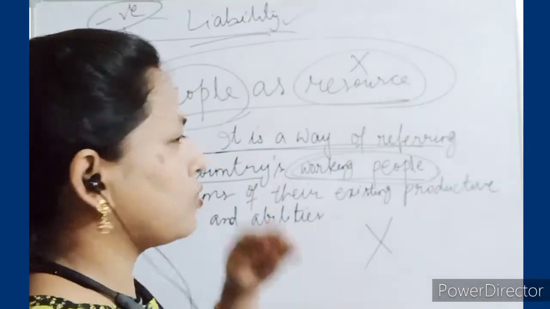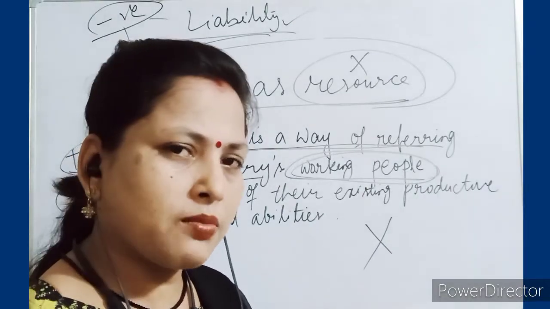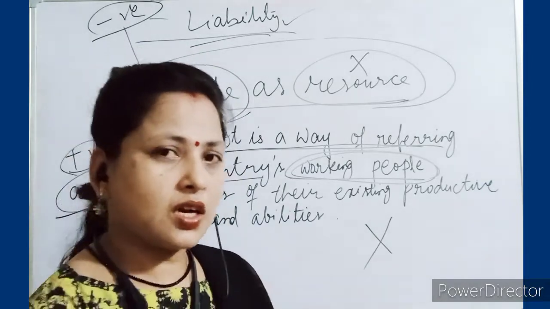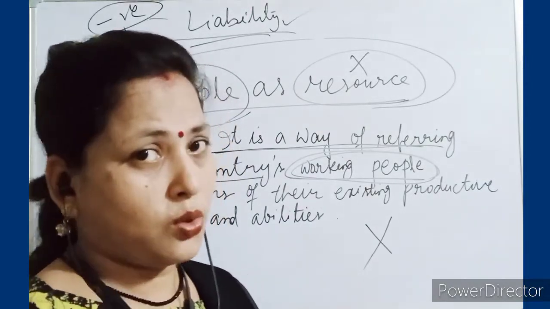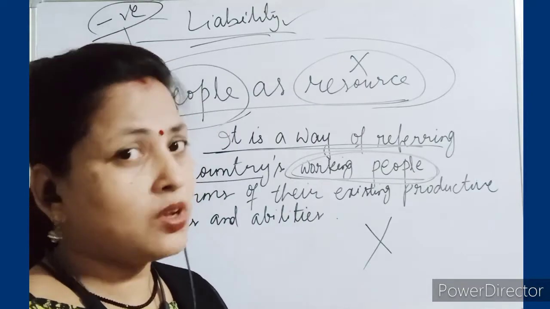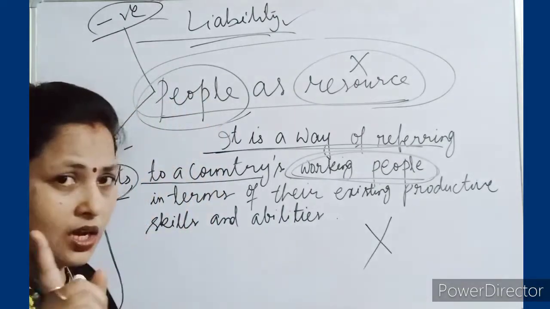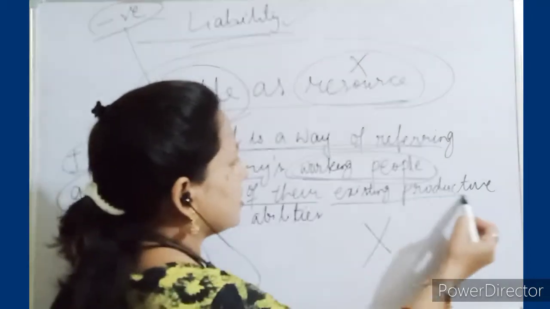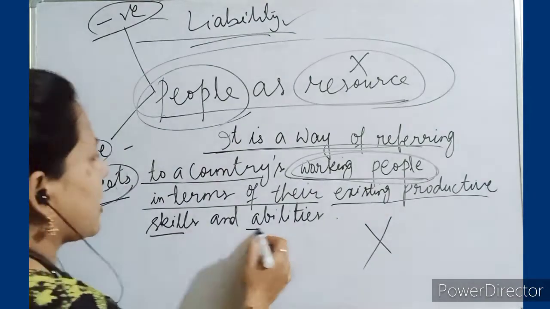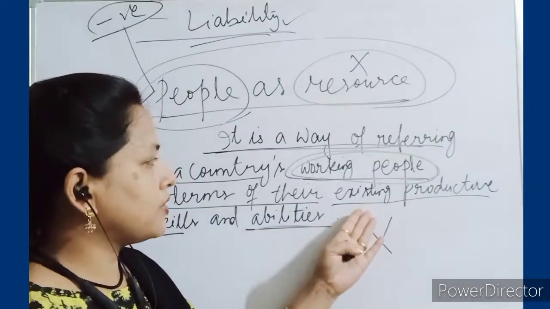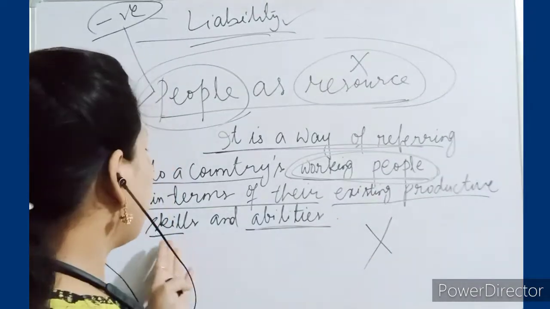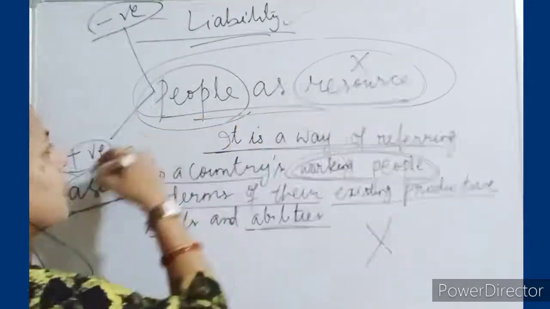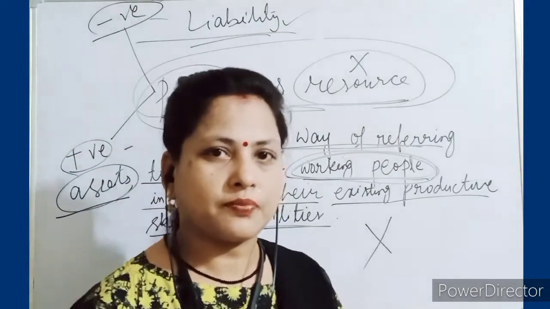Now you will say, ma'am, thieves and dacoits also work to earn money, but does their income come under the national income? No. Is the country prospering due to them? No. I will come to that point. So working people, in terms of their existing productive skills and abilities, these working people are called the people as resource.